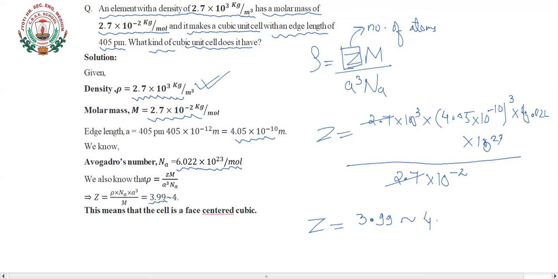So hence 4 atoms or 4 particles are present in which type of cubic cell? This number of atoms is present in FCC only, that is 3 plus 1, 4. So hence the asked cubic unit cell here is the face centered cubic unit cell.